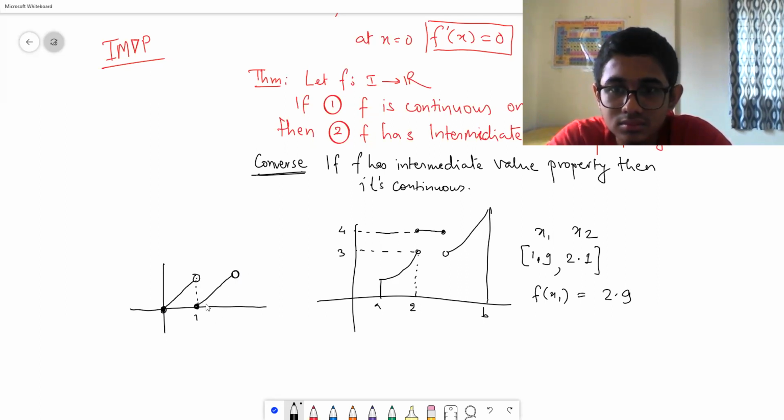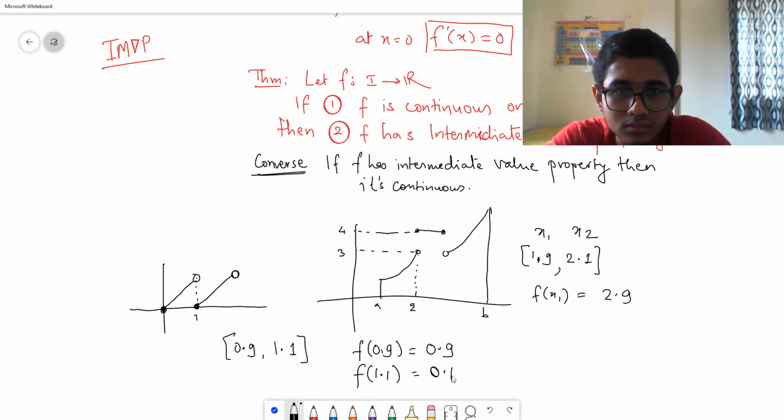Okay, so suppose I consider the interval 0.9 to 1.1. This will not have the intermediate value property. Why? Because f of 0.9 is equal to 0.9 and f of 1.1 is equal to 0.1.